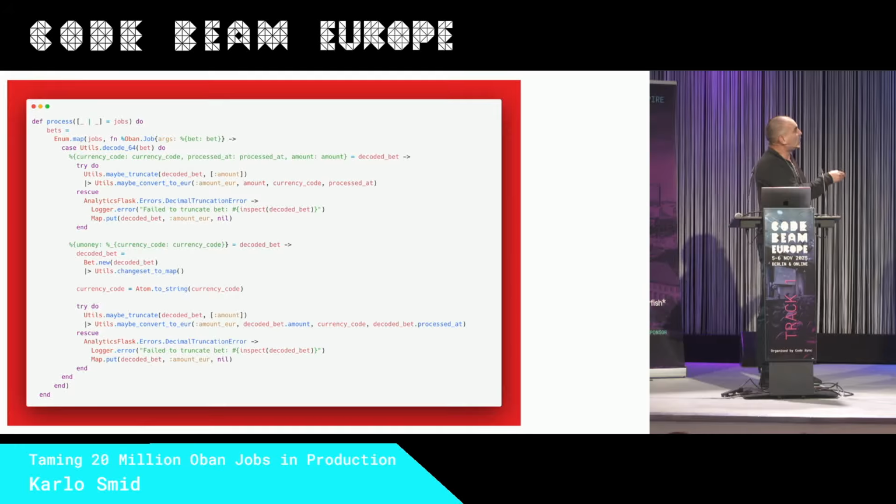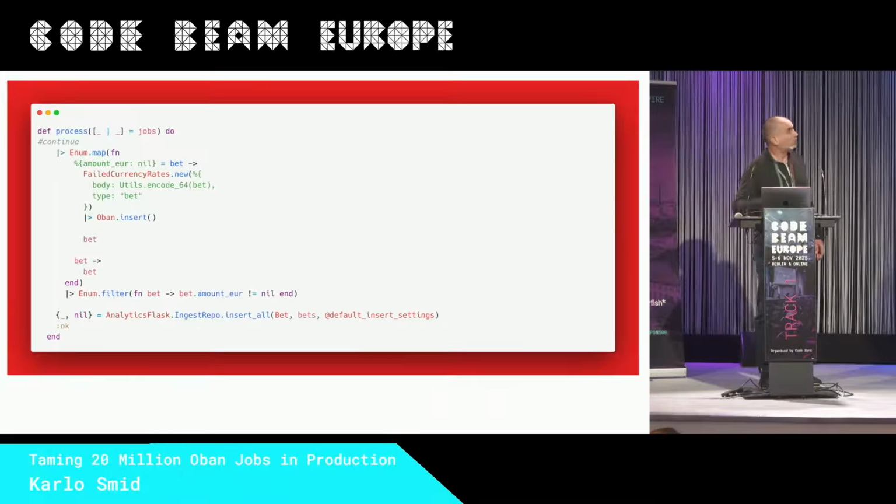But in both cases, we contact this currency rate microservice. We try to get the amount in euro. This could fail. We do this try rescue in both cases. Also, this could be done better. I will answer this as my first question in the QA. If there is an issue contacting for the euro currency rate, we set amount euro to nil.